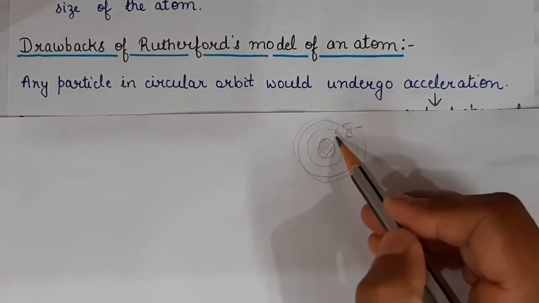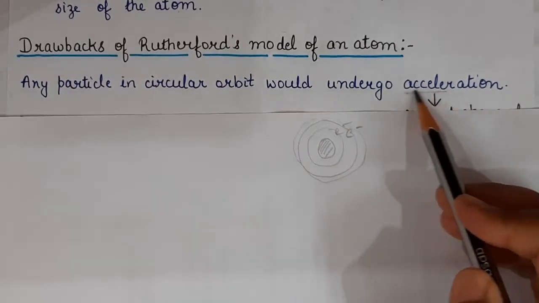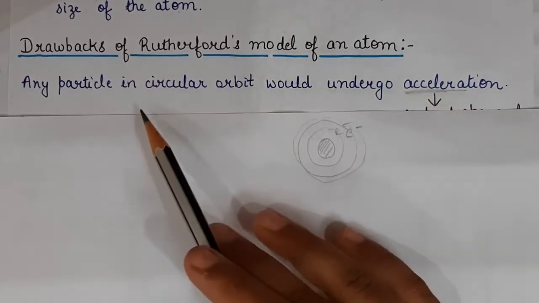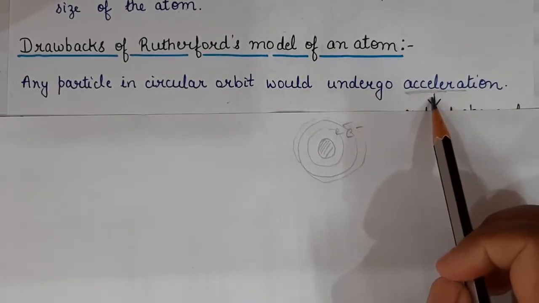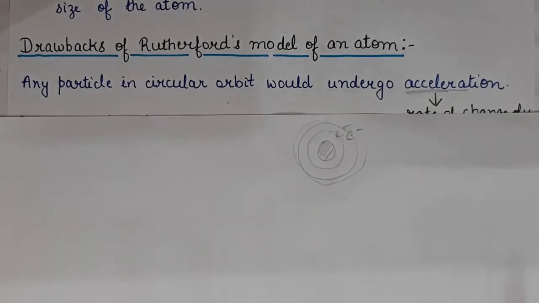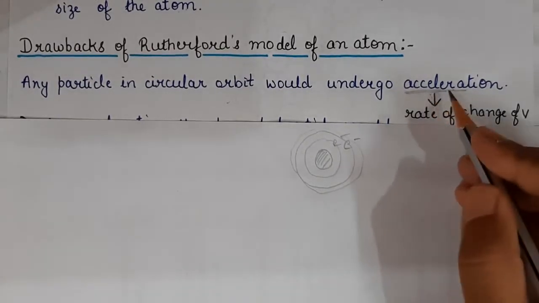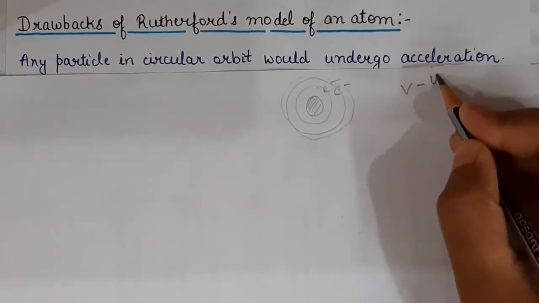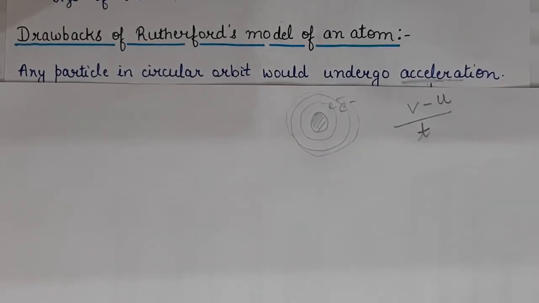So the electrons revolving in these circular orbits would undergo acceleration. Any particle in circular orbit undergoes acceleration. What is acceleration? We studied in the motion chapter. Acceleration means rate of change of velocity. What was the formula of acceleration? Final velocity minus initial velocity divided by time taken. So this is the rate of change of velocity.